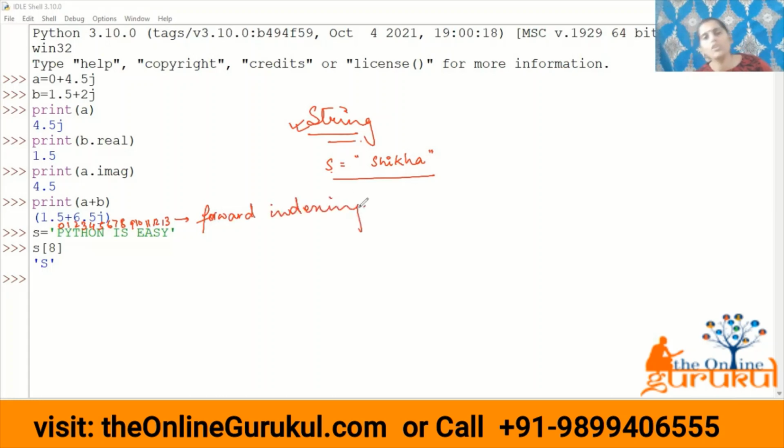Indexing can also be done from the end, and that is like -1, -2, -3, -4, and so on. So let us suppose I want to print s of -3. What would be the value? It would be a. This is indexing. This is called reverse indexing, or backward indexing.